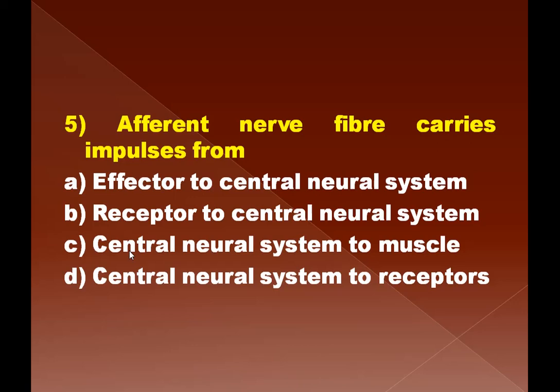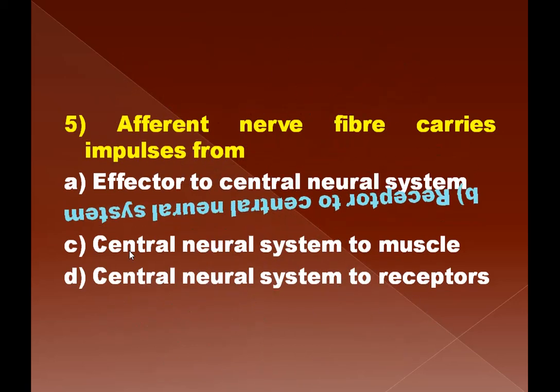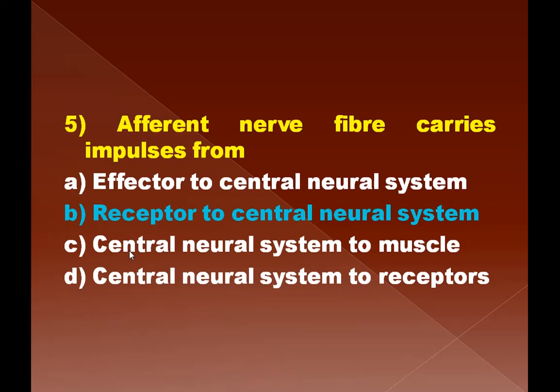And the nerves which arise from the central neural system and go to the effectors like muscles are called efferent. So therefore the option is B, receptors to the central neural system.